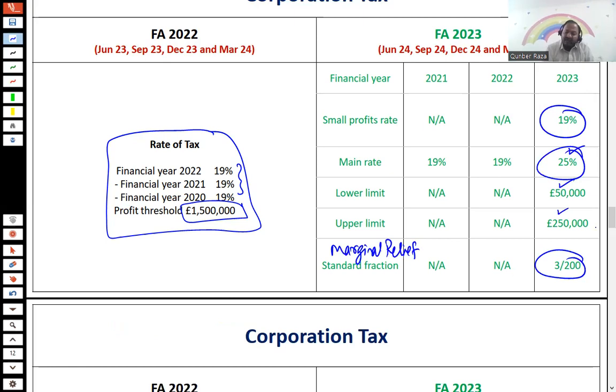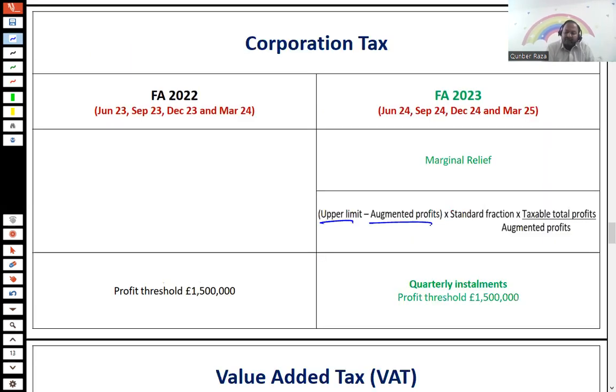The marginal relief is calculated as upper limit minus augmented profits, multiplied by a standard fraction, which is 3 upon 200, multiplied by taxable total profits divided by augmented profits. So it is a new concept. I would not say it's new, but for me, being the TX and ATX tutor for approximately 1.5 decades, this concept is not new for me. Exactly in this way, corporation tax used to be calculated some 7-8 years ago.